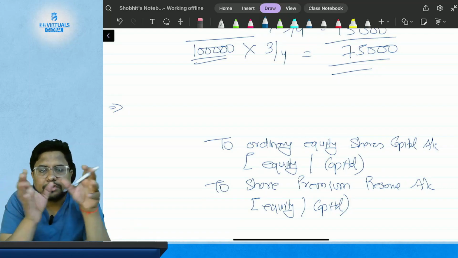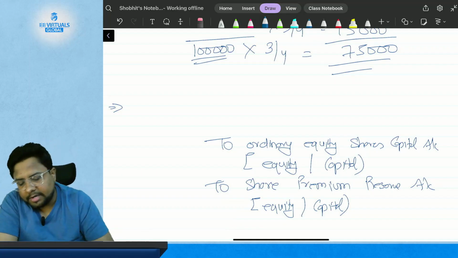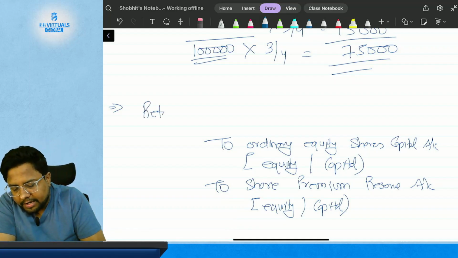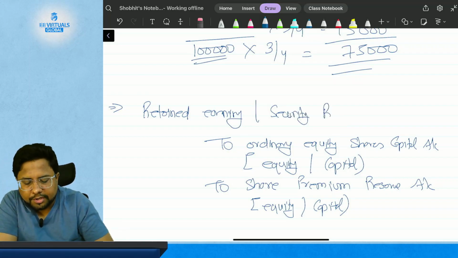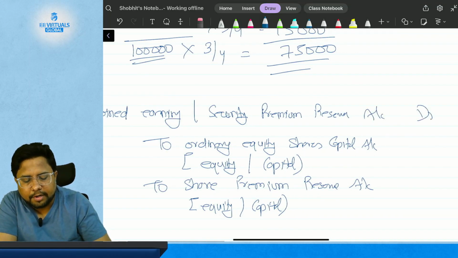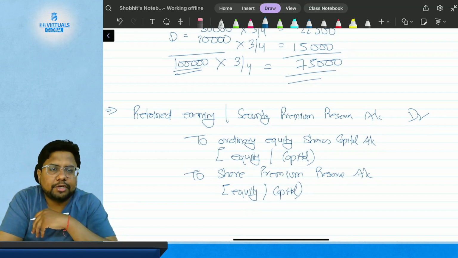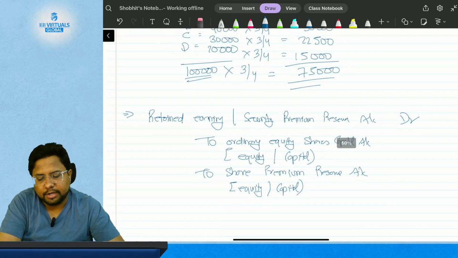You need to debit them, because they have the credit balance, and when you are utilizing them, you need to debit them. So we will debit the retained earning or the security or share premium reserve. We will debit share premium account in exchange of issue of share in the bonus issue. So this is how the journal entry is going to be done, okay.